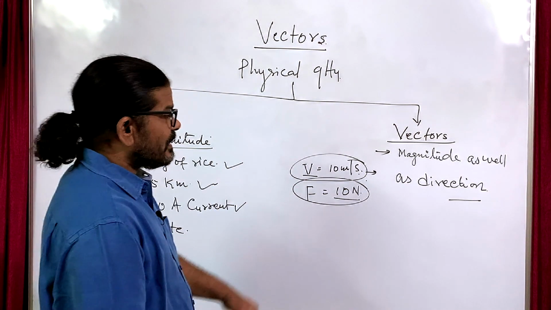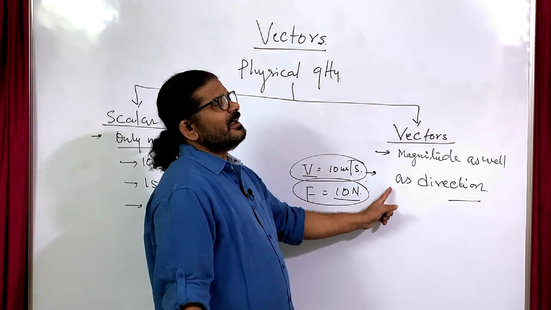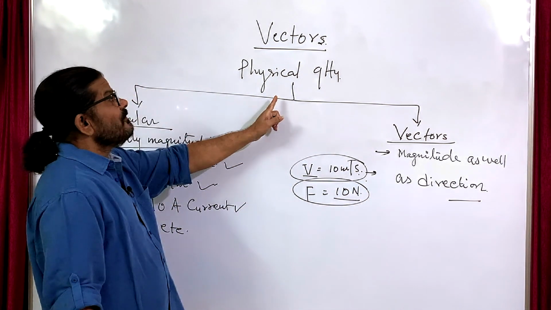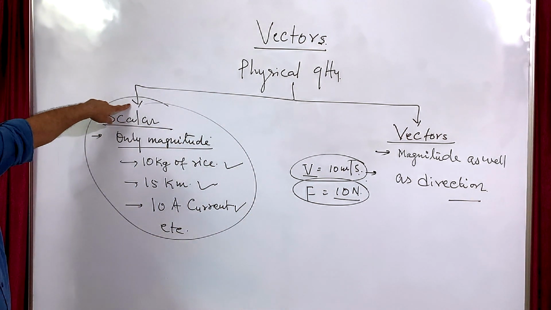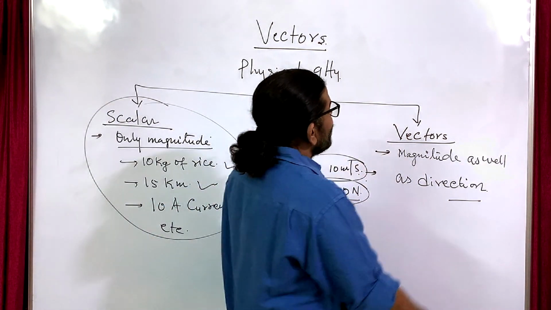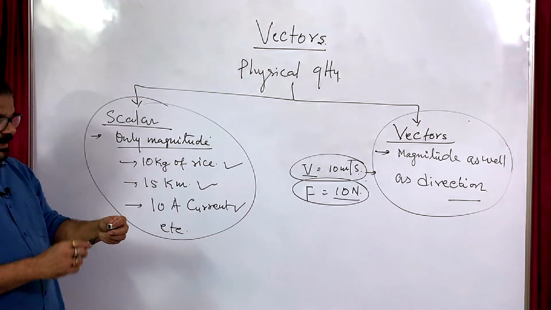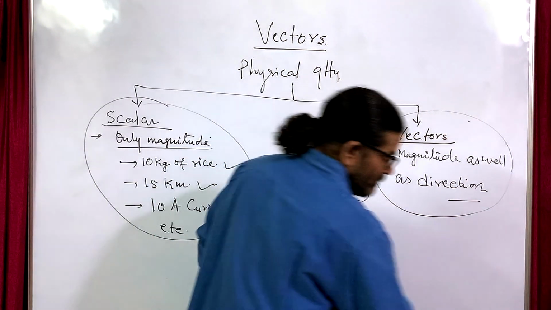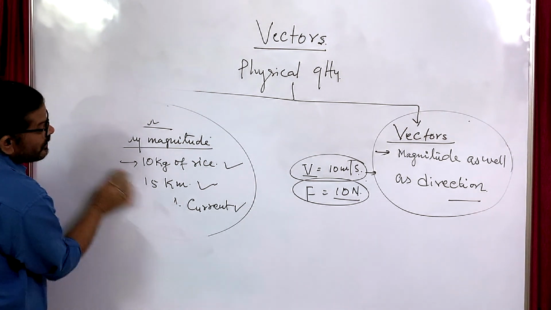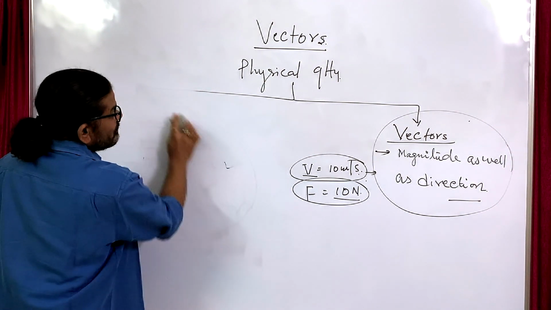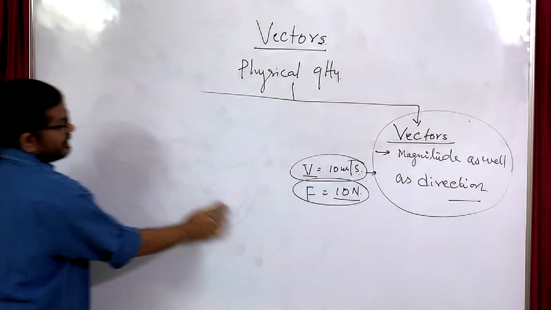As far as measurement is concerned, it defines the magnitude, and direction comes as another part. In this chapter we are not going to stress scalars, we are going to stress vectors the most. Either a physical quantity will be a vector or not.